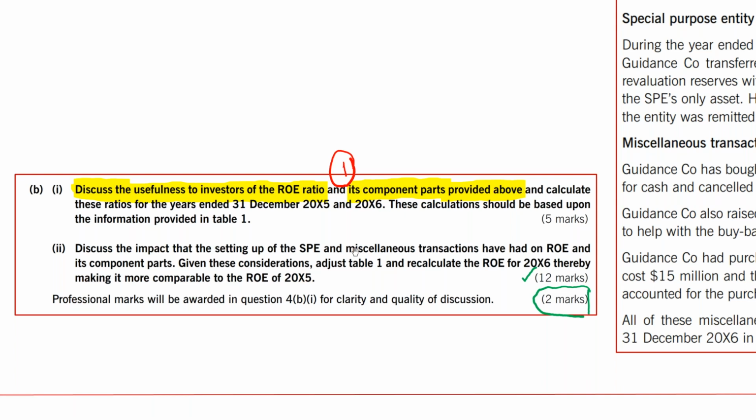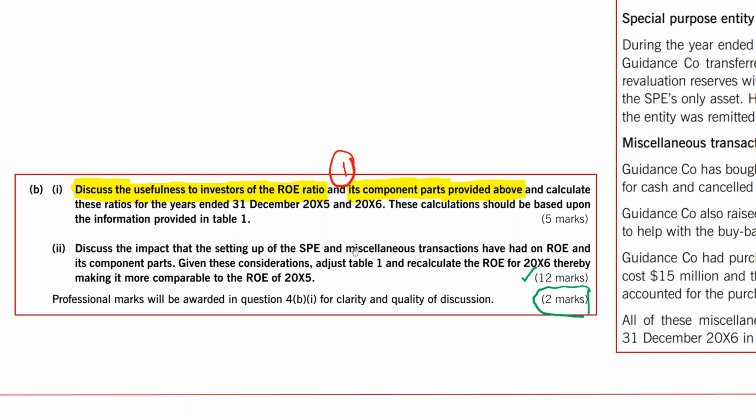We can't say this. Why? Because there are certain major transactions happening in 2000x6 which were not present in 2000x5.